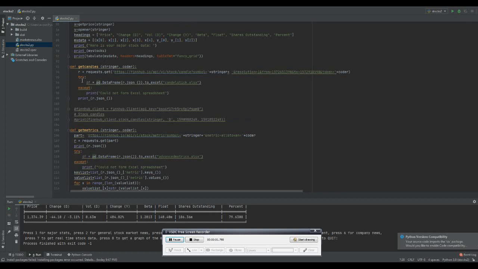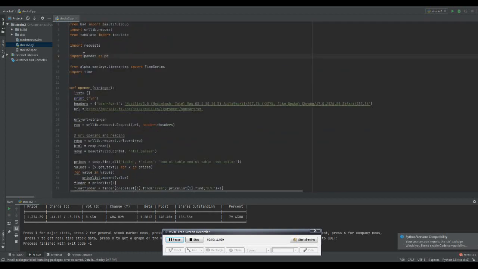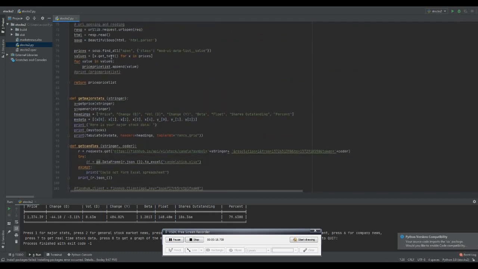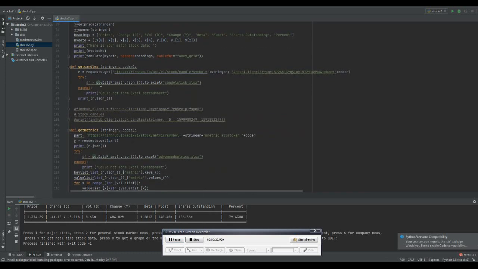So after we get our data from Finnhub, it's going to give us a bunch of data, but it's going to be in a JSON format. And to make this data more readable, we want this data in an Excel spreadsheet. So to do that, we're going to use pandas. As you can see, we imported that. So after we imported pandas, we're going to do pd.DataFrame, and we're going to take the JSON and send it to an Excel spreadsheet, and we're going to name it candlestick.xlx.